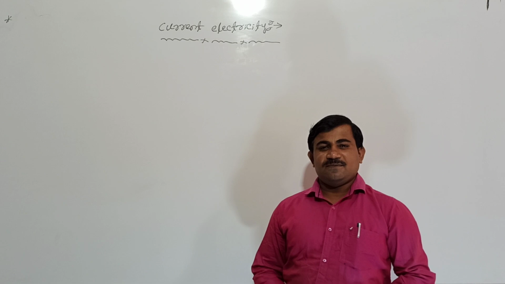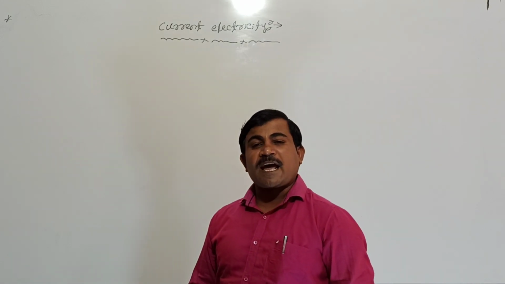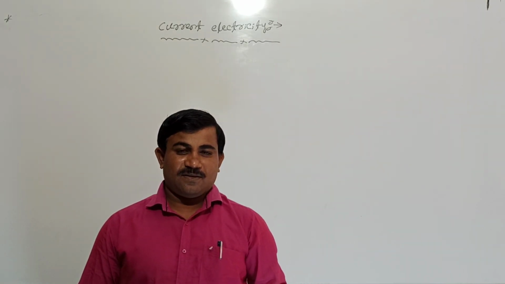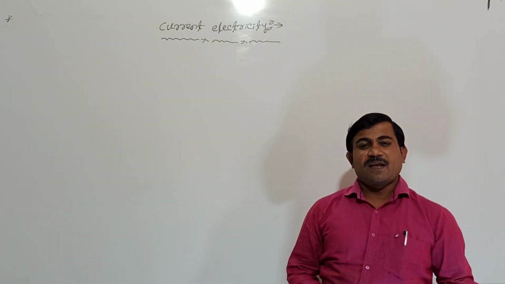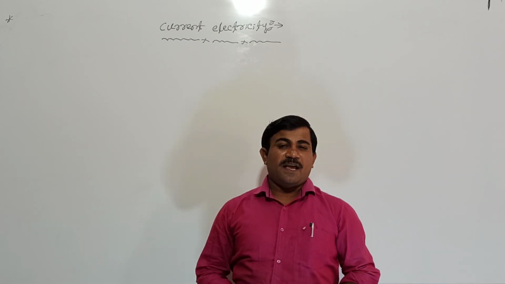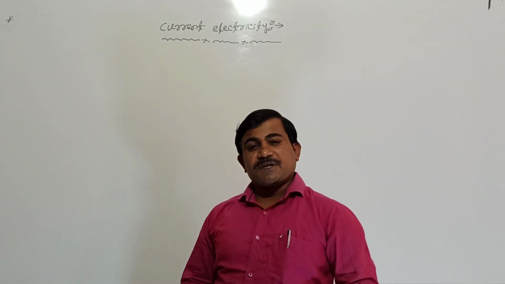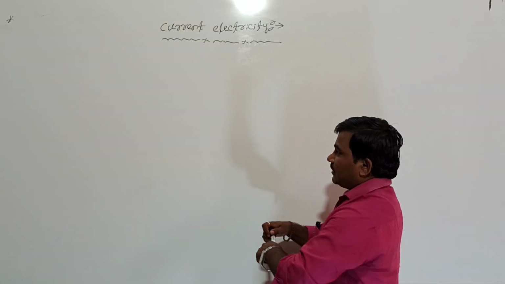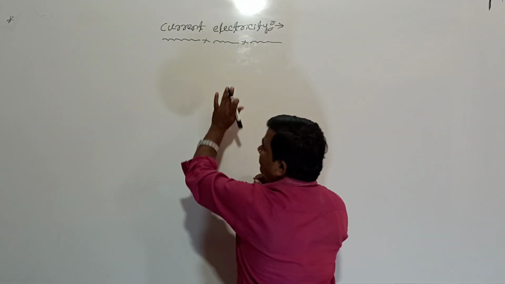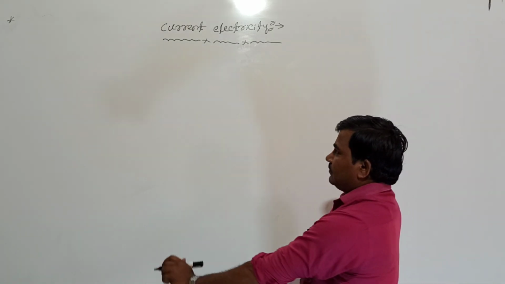In this chapter, mainly we are discussing about the dynamics of the charges. Let us see what is current electricity. Current electricity is the branch of physics which deals with the motion of charges. That branch we are calling current electricity.